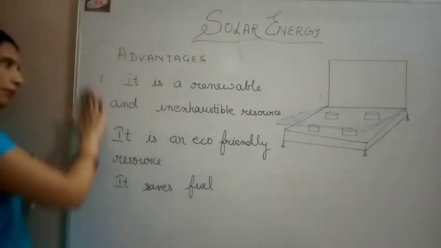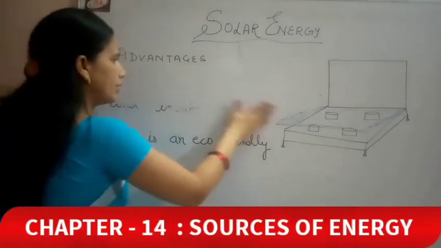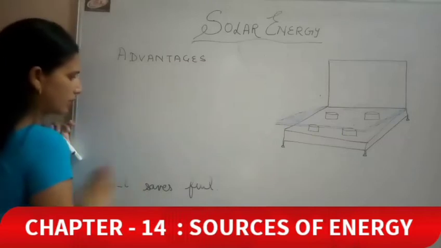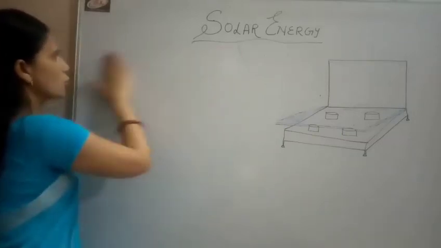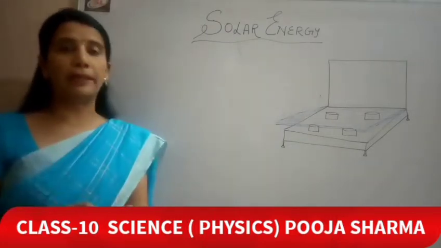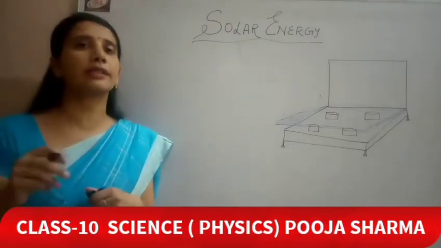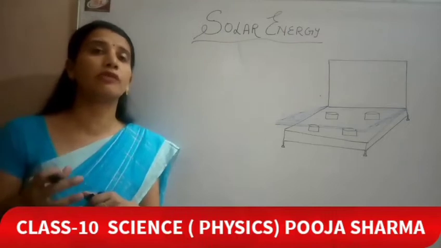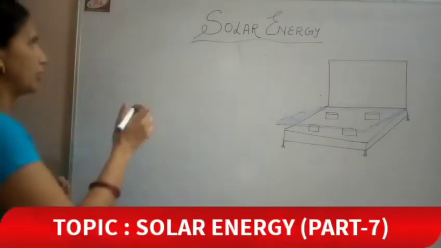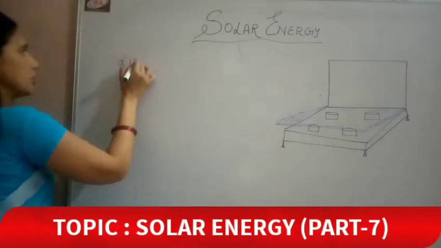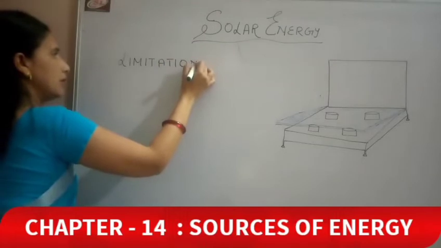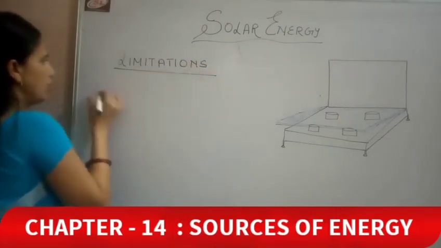Now coming to the limitation. If there is some advantage, it has some limitations also. Let's discuss the limitations of solar energy. Students, here we are discussing the complete solar energy. We are not discussing the types of solar energy, the ways by which we can utilize solar energy. We will discuss them later on. Now the limitations. There are certain limitations also of solar energy.